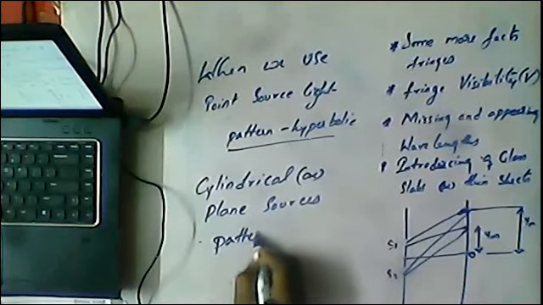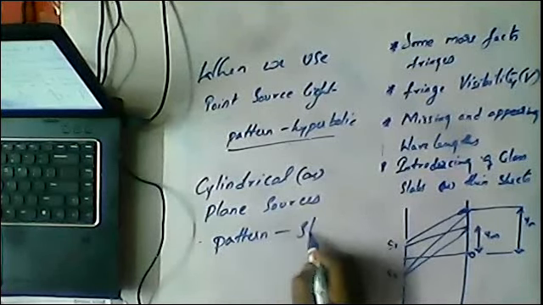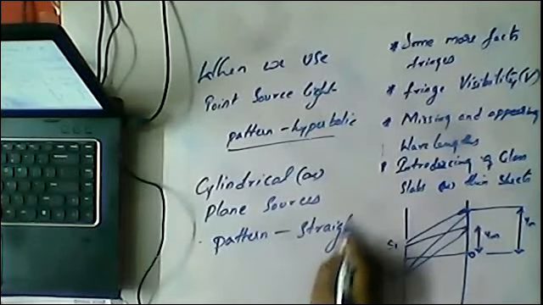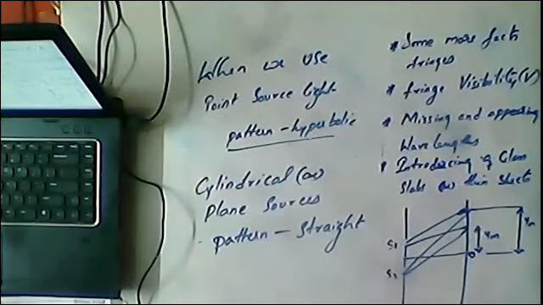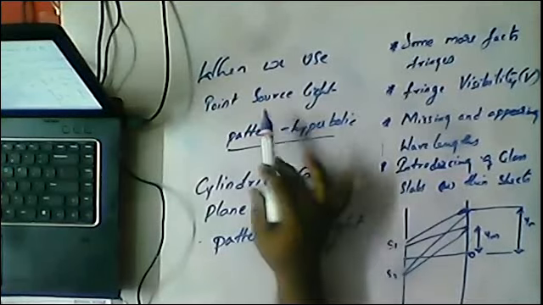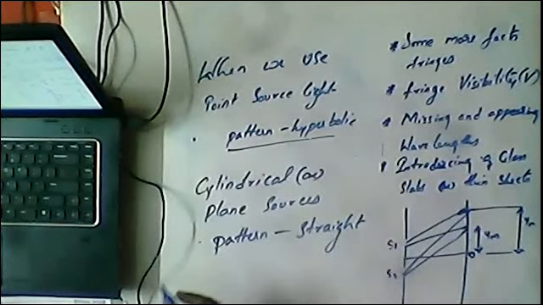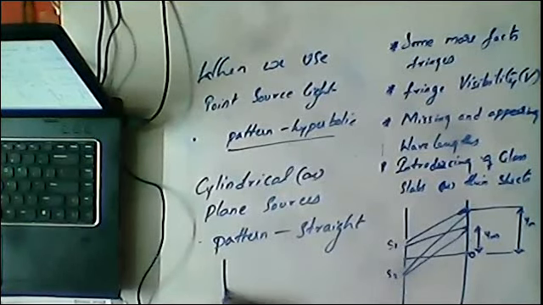The pattern is what, Nana? The pattern is straight. So when we use point sources, point sources means pinholes like this. And whenever cylindrical and plane sources, what, Nana? Like this, slits. So this is a cylindrical wavefront, a cylindrical source of light.